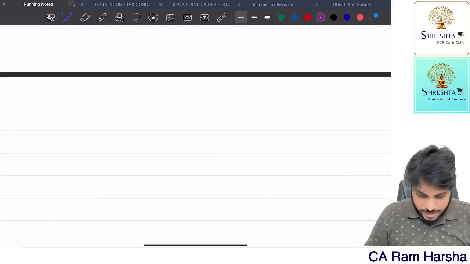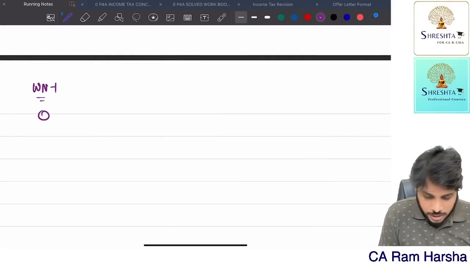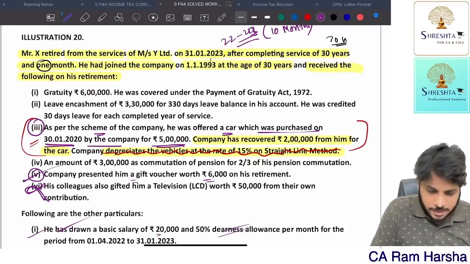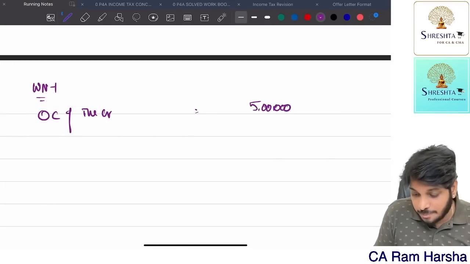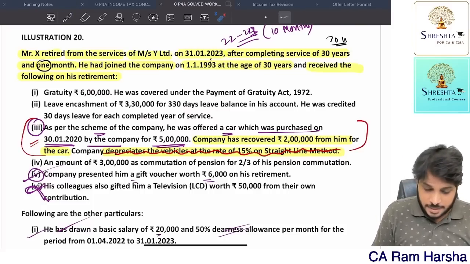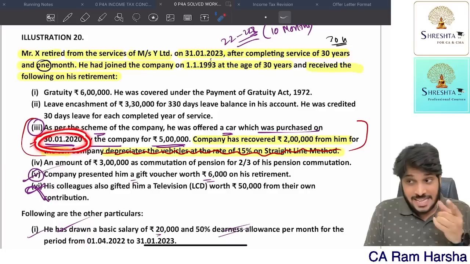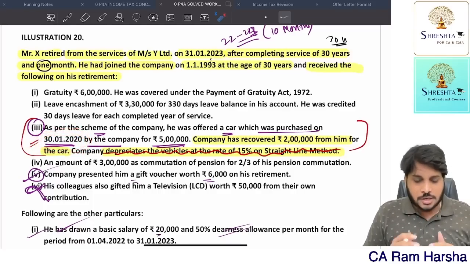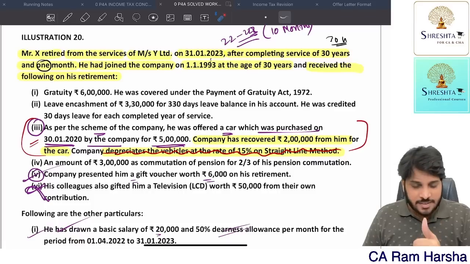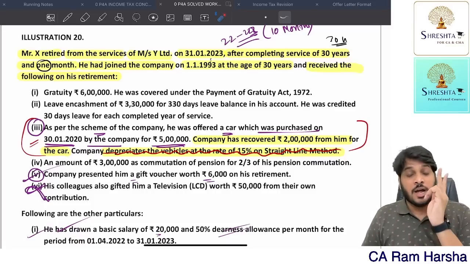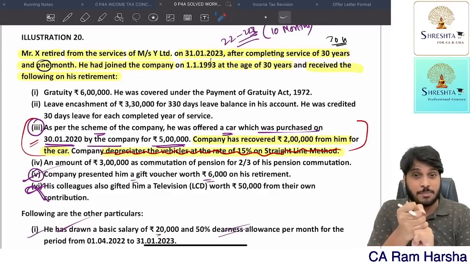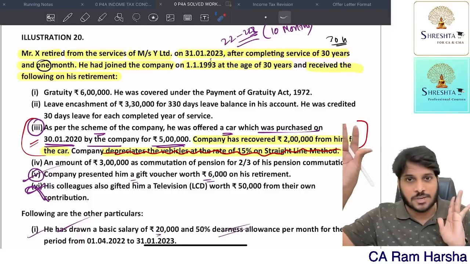Okay, so I will put working notes in the next page itself. Working note 1. What is the original cost of the car? Original cost of the car, 5 lakh. How many completed years were there? Company purchased it on 30th January 2020. This fellow purchased on 31st January 2023. Now 30th January 2020 to 29th January 2021, one completed year. 29th January 2022, another completed year. 29th January 2023, 3 completed years. So company is owning the car for 3 years completely. After that, 1 day gap, this fellow purchased.